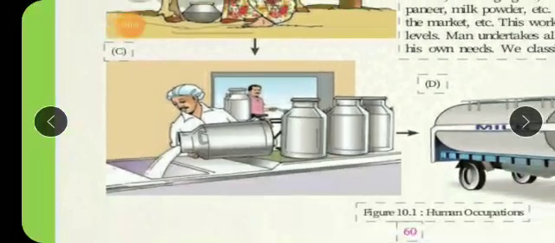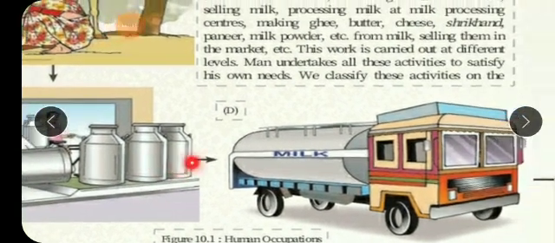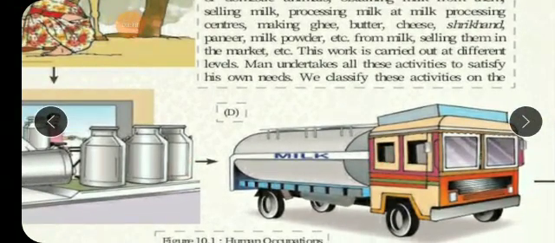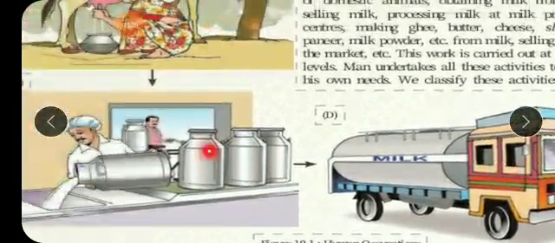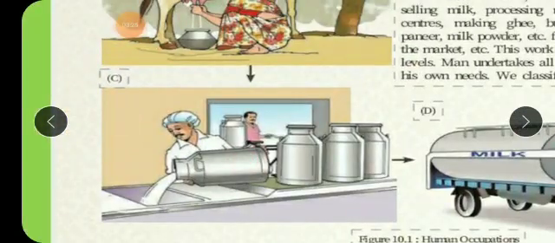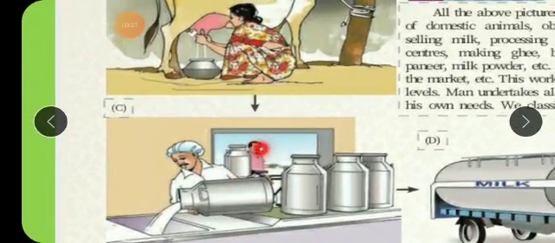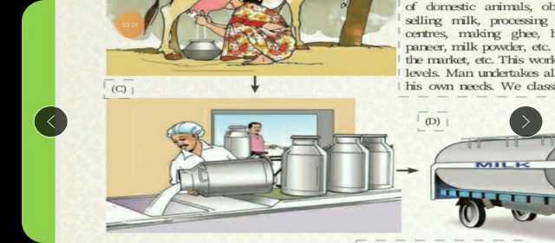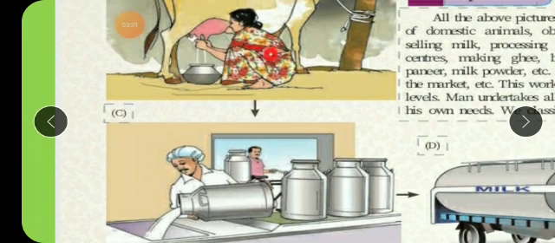But once that milk is collected here, now this comes under what, children? Secondary occupation. This milk collection center comes under secondary occupation. See, this one is dependent on primary occupation. That's why this is the secondary occupation. Unless and until this milk collection center has the milk, this secondary occupation cannot start. So it is all dependent on primary occupation. That's why it is said to be a secondary occupation.